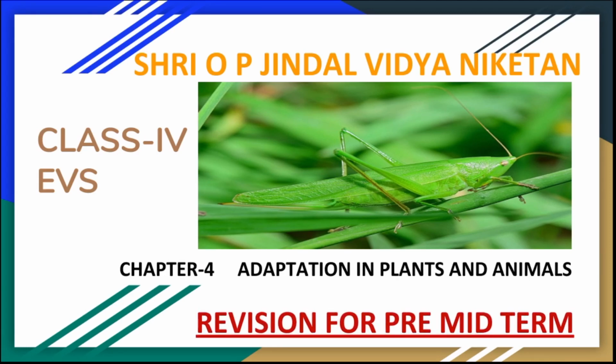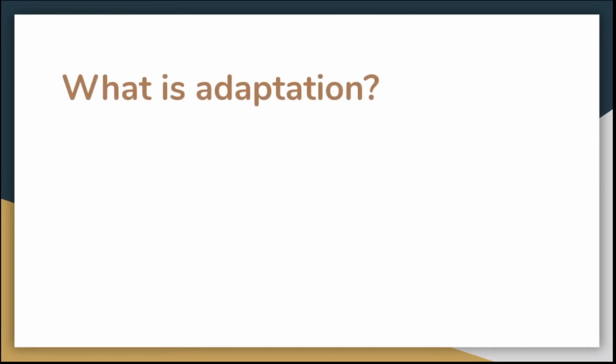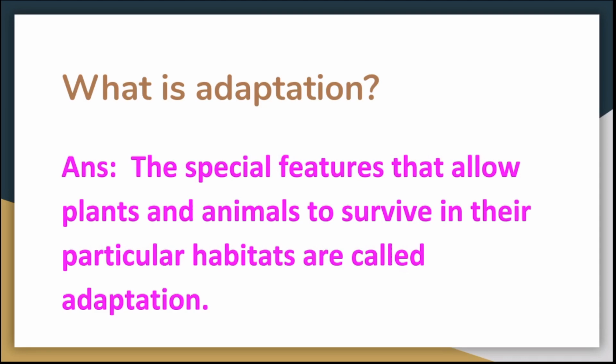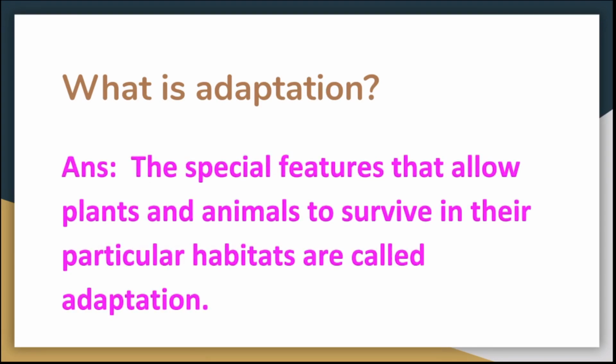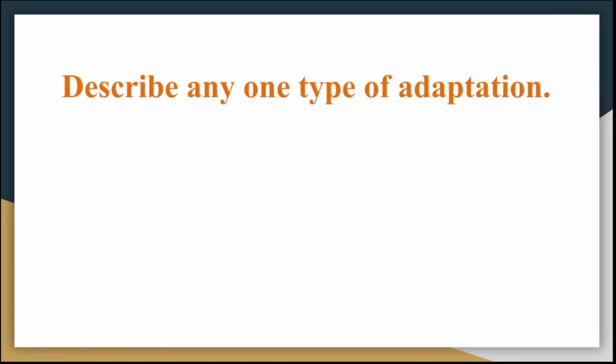Let us revise chapter number 4, Adaptation in Plants and Animals. First question is, what is adaptation? The special features that allow plants and animals to survive in their particular habitats are called adaptation. Our next question is, describe any one type of adaptation.